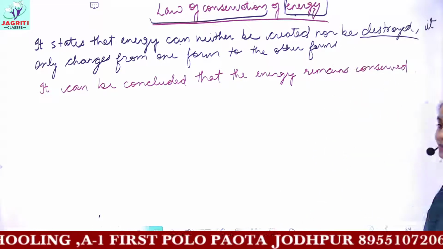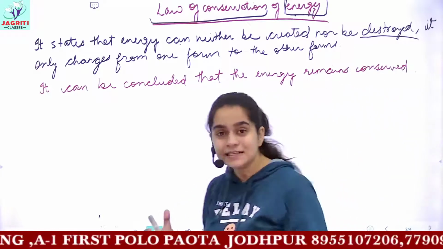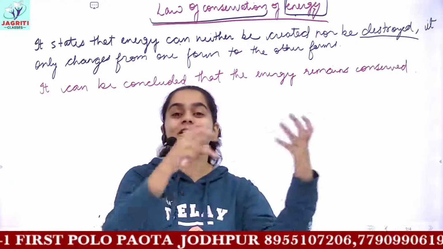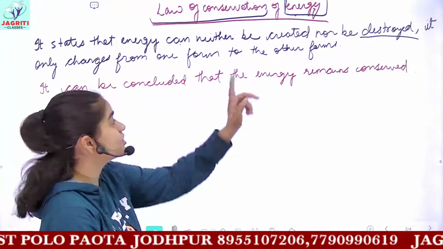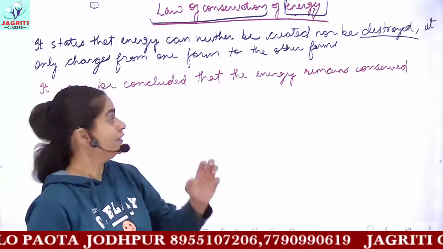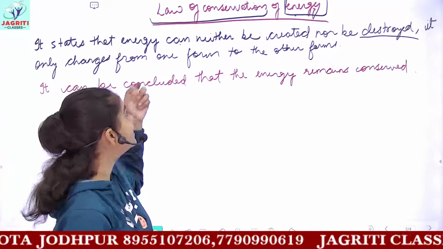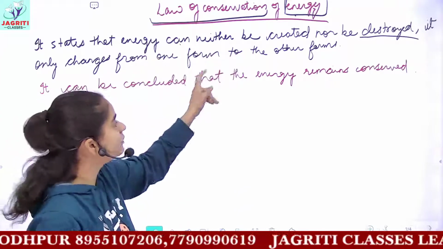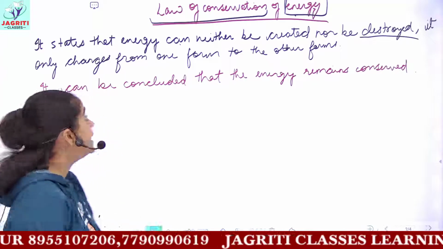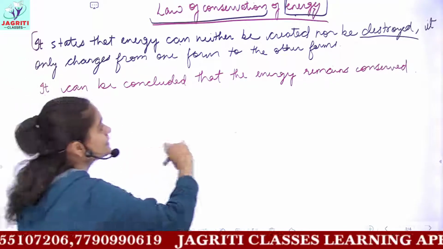The same. That is, energy is fixed. The initial energy of the system is equal to the final energy. Energy cannot be created or destroyed. So in short, you can also write that according to law of conservation of energy, energy remains conserved, and then you can write this complete statement.